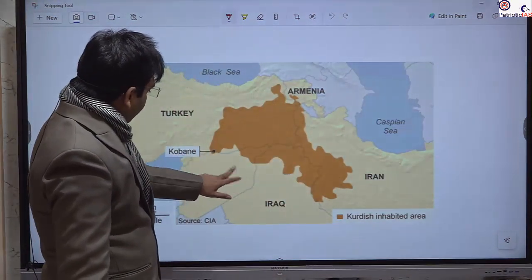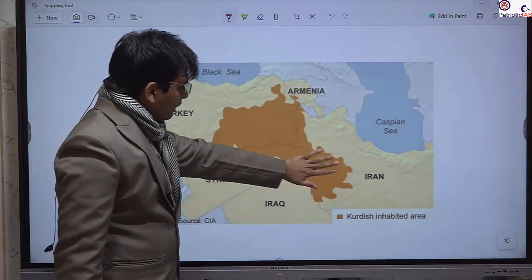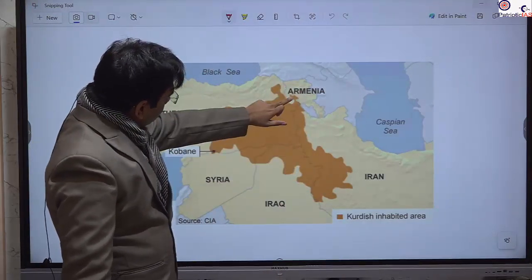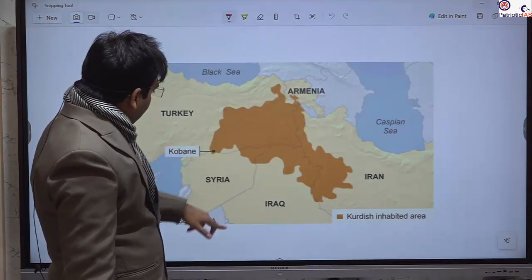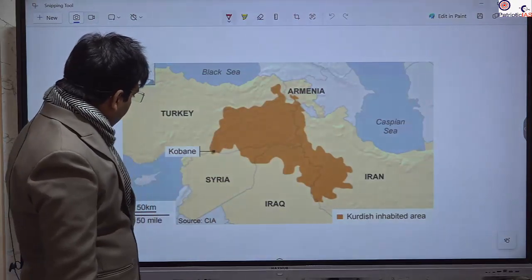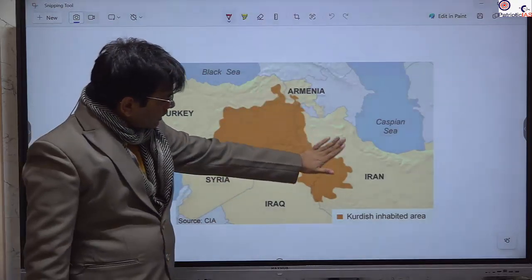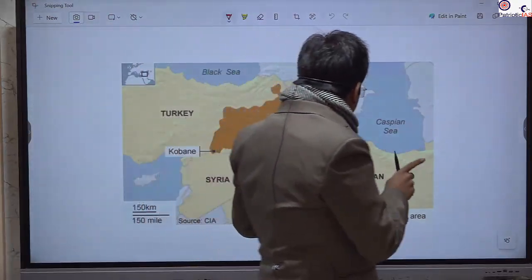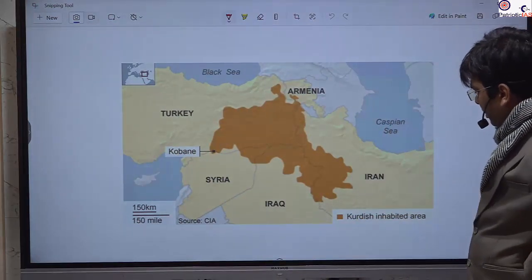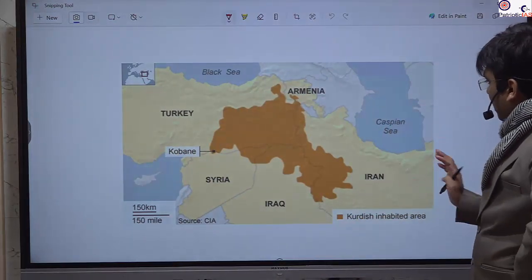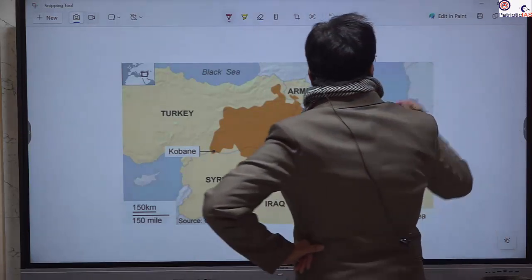This is the Iraq border area, Iran, Iraq. They also exist in Armenia, Turkey, and this is Syria. So you should consider that this Kurdish community is not confined to a single nation, and they are tribal people. Some of them belong to Islam, like Sunni Islam.